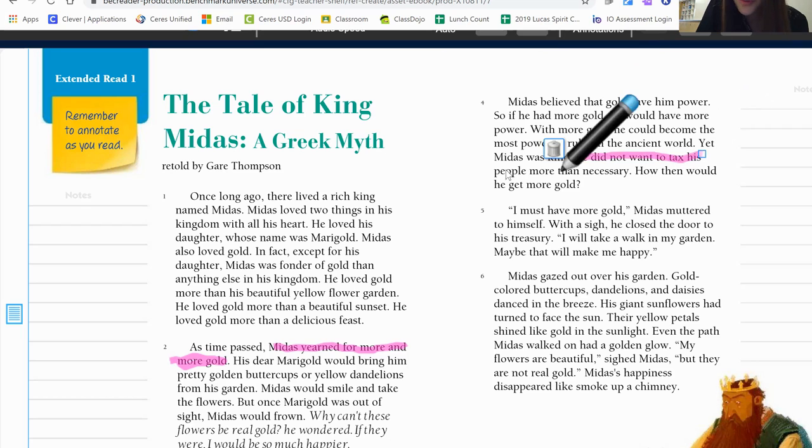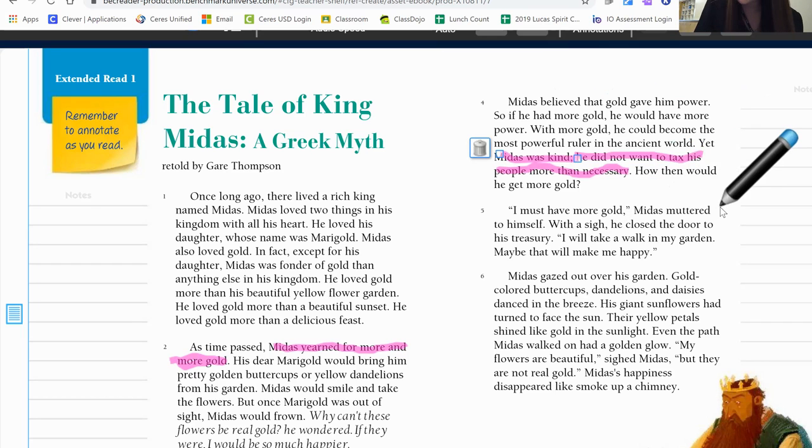He did not want to tax his people more than necessary. Okay, he was too kind. Oh, I better underline this because that's important. Let's keep reading. I must have more gold, Midas muttered to himself.